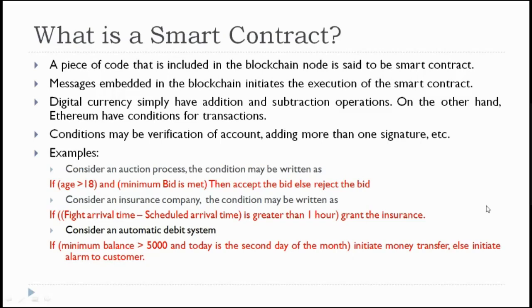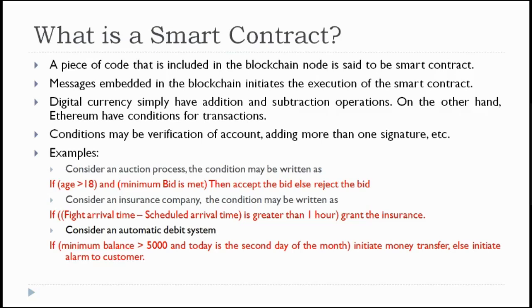Like that, whatever project cases you have taken, you need to find out the functional requirements, and based upon the functional requirements, design the smart contracts and code them using the Solidity programming language, which I will discuss afterwards in this series of lectures.